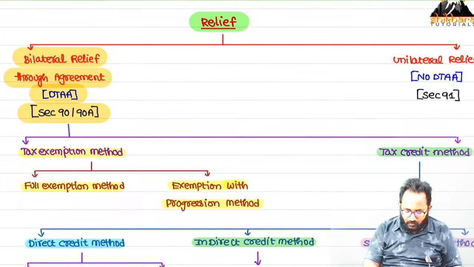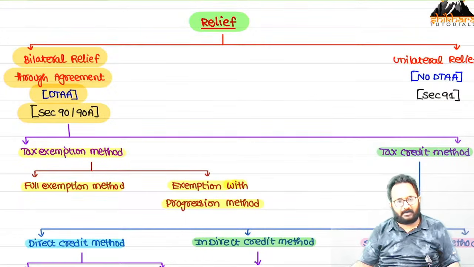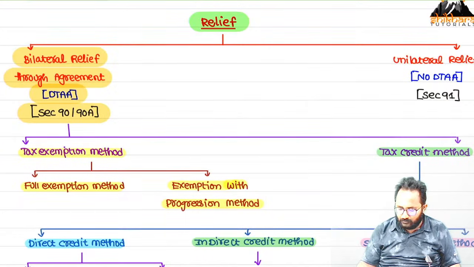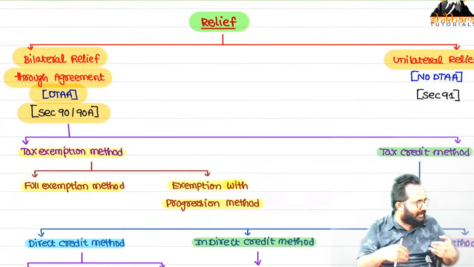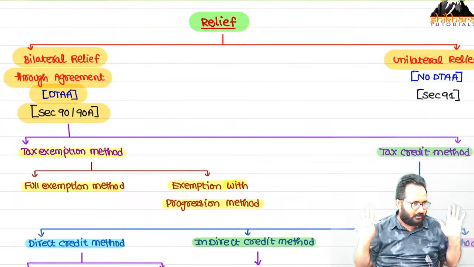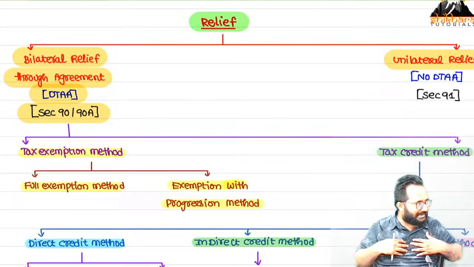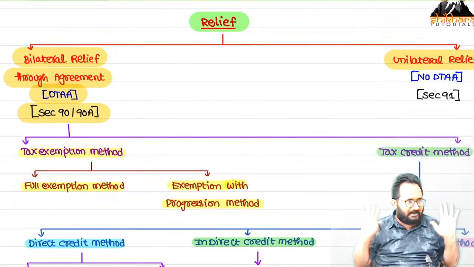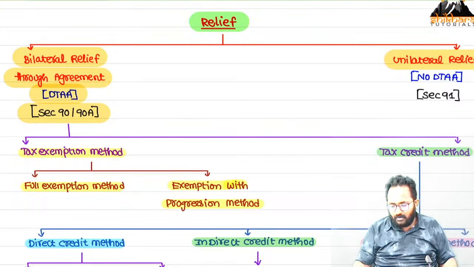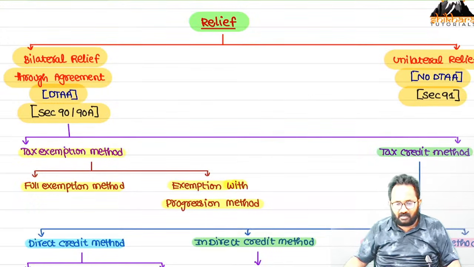Now, if there is no DTAA between the countries, that is called what? Unilateral. For example, between USA and India, suppose there is no agreement. Then from the Indian country's point of view, we have to provide the relief. That means one side only. So that is unilateral relief. There is no DTAA. What is the section number?